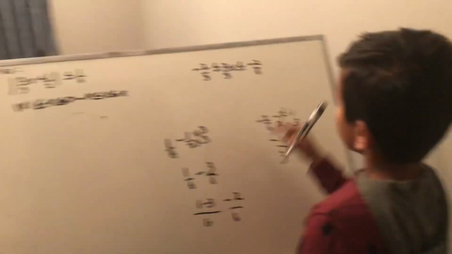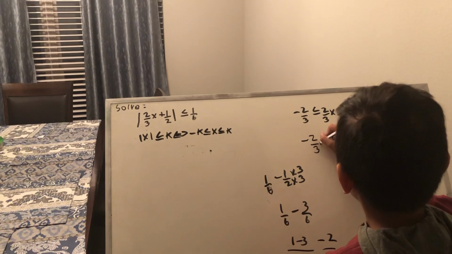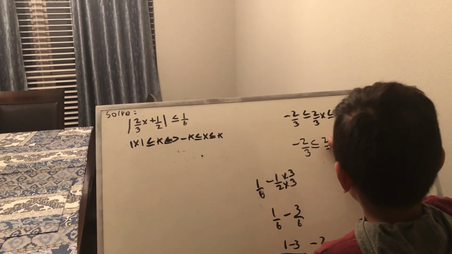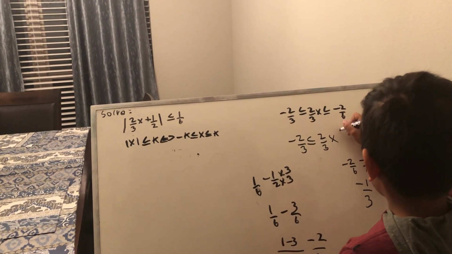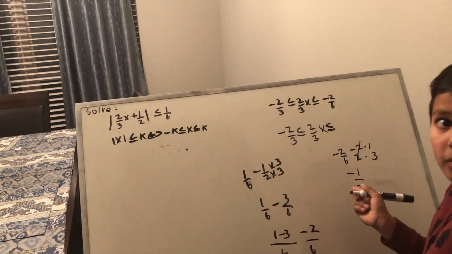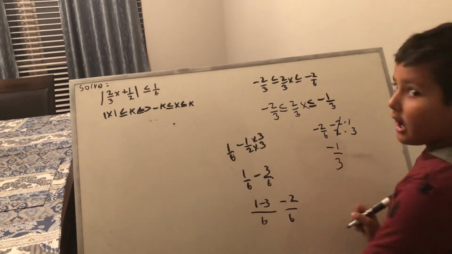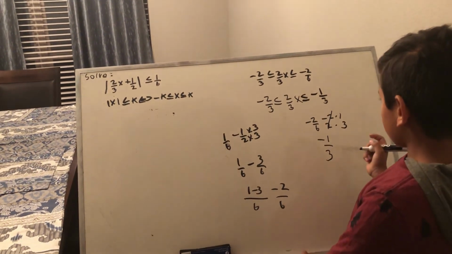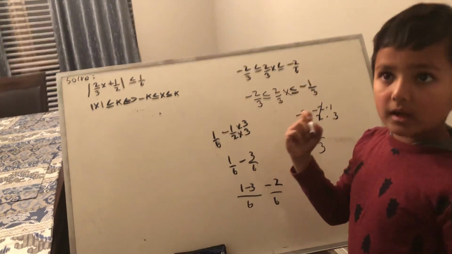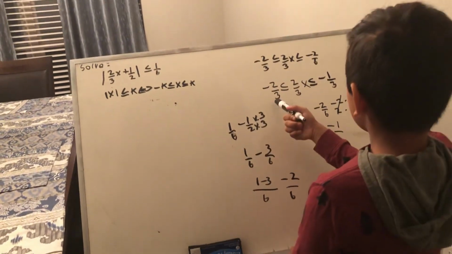So now you can write negative 2 over 3 is less than or equal to 2 over 3x, which is less than or equal to negative 1 over 3. Now you can multiply all three sides by 3 to get rid of the denominator 3.